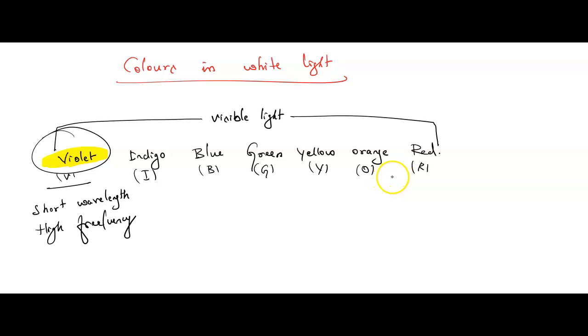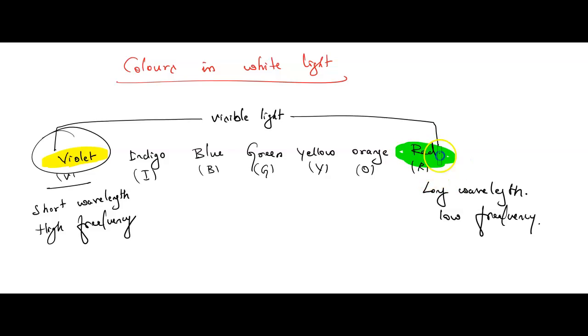So red is the one which is having the long wavelength and low frequency. So red is having longer wavelength and low frequency, and violet is having short wavelength and high frequency.